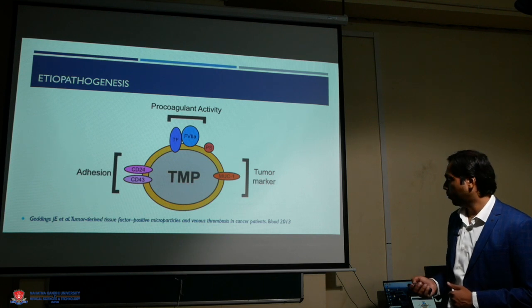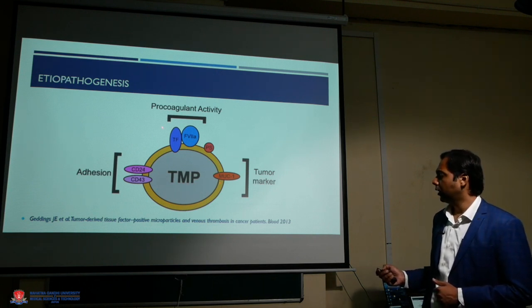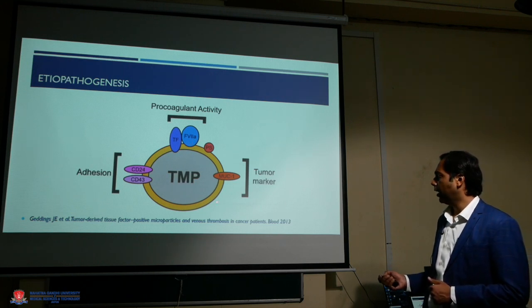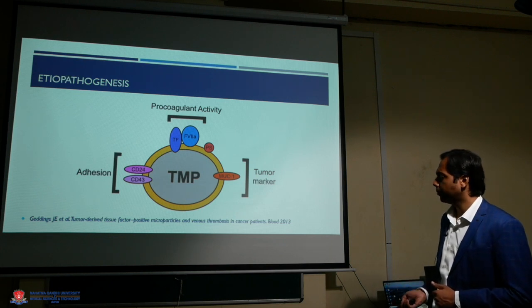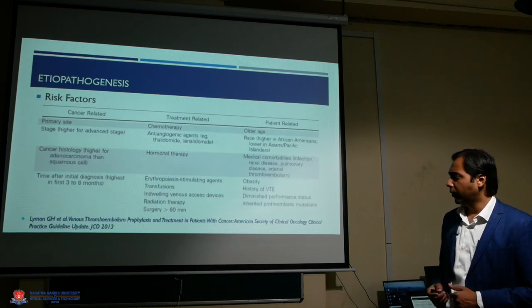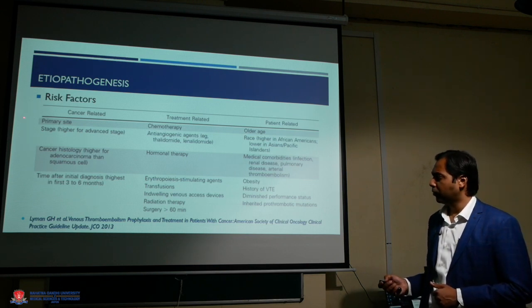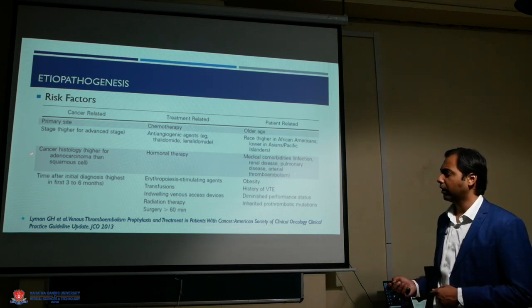Tumor associated microparticles may have adhesion molecules, and procoagulant molecules like tissue factor and activated factor 7A, and they may have the presence of the underlying tumor marker. Risk factors for cancer associated thrombosis: the cancer related risk factors are, one, based on the primary site, as we have seen, pancreatic and GI malignancies have higher risk.